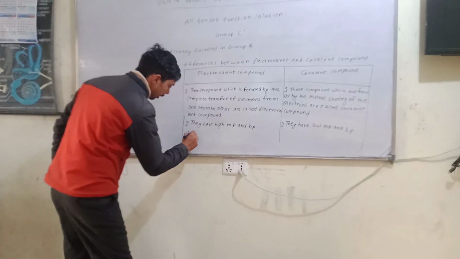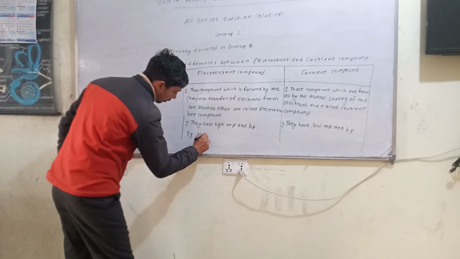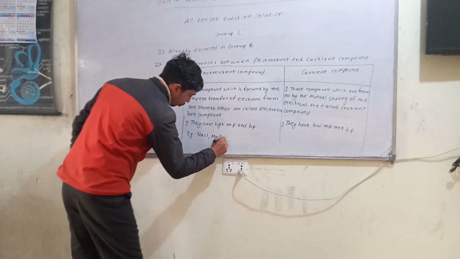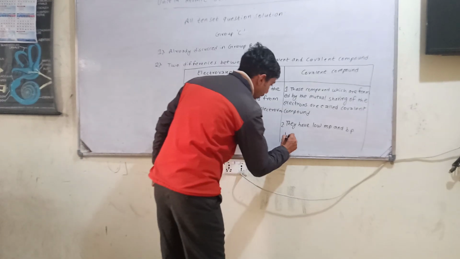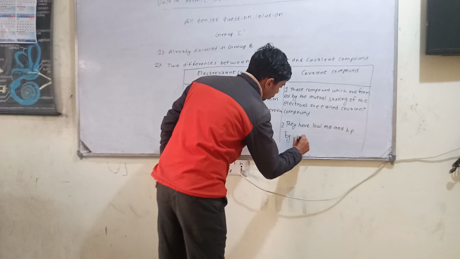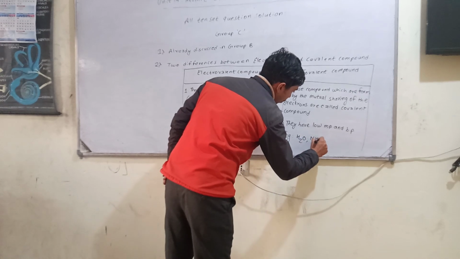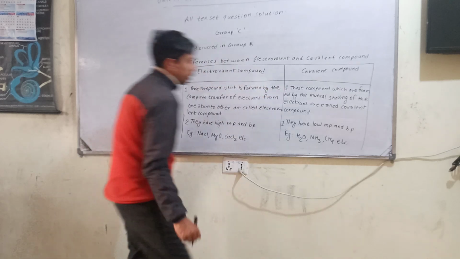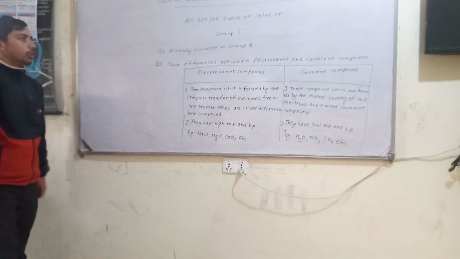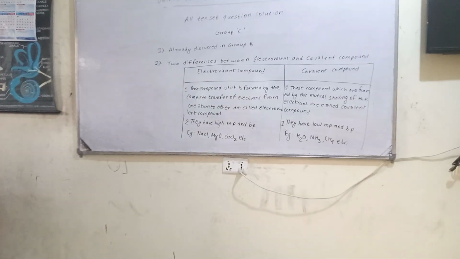Now example of electrovalent compound, NaCl, MgO, CaCl2, etc. And the example of the covalent compounds are water, ammonia, methane, etc. This is the differences between the electrovalent and covalent compound.